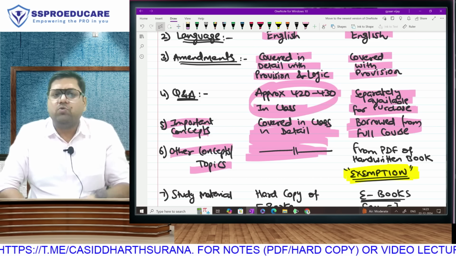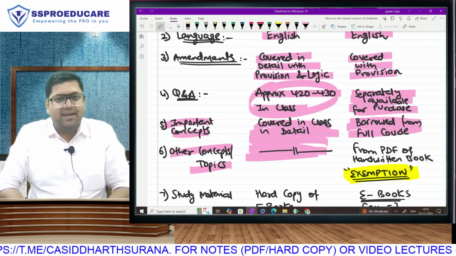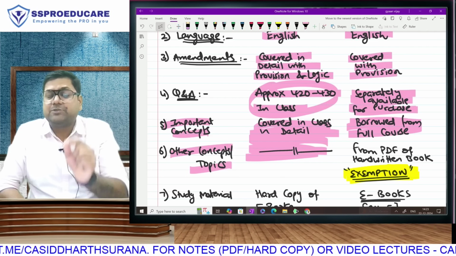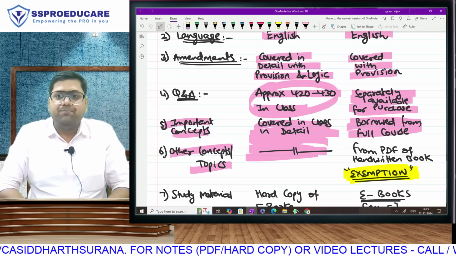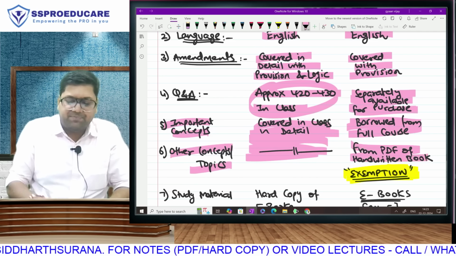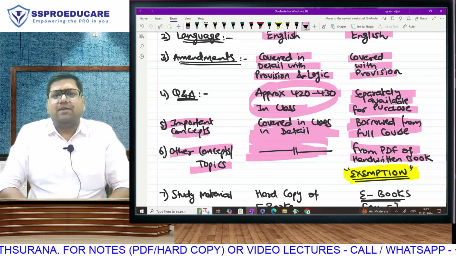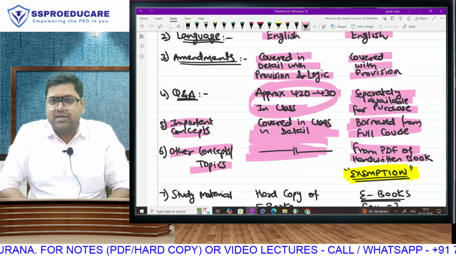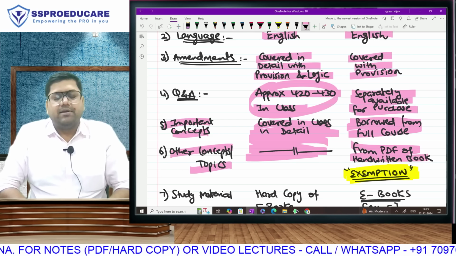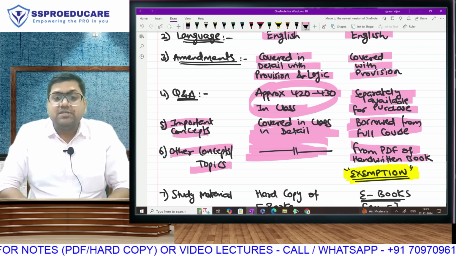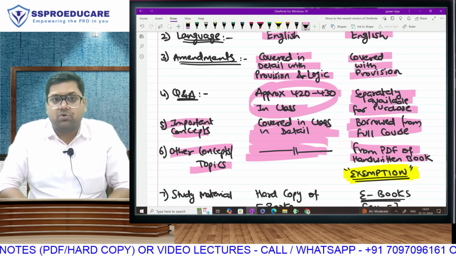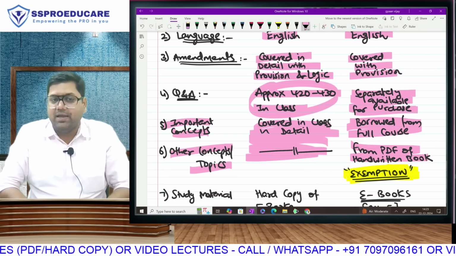So what I am going to do is, I will be opening the PDF of that handwritten book and I will be explaining that part from the PDF, the less important part from the PDF of the handwritten book. So it is advisable that when you are studying for the crash course, at least you should be having that handwritten book called Exemption.